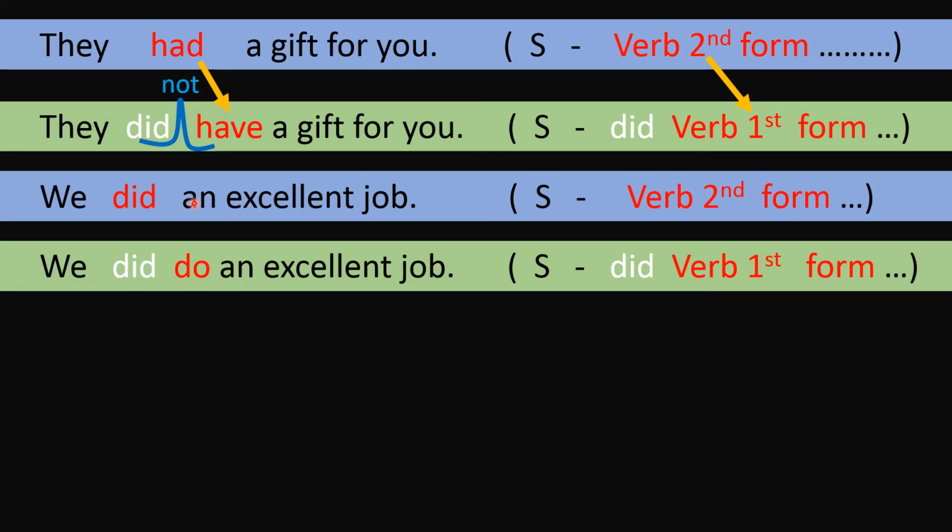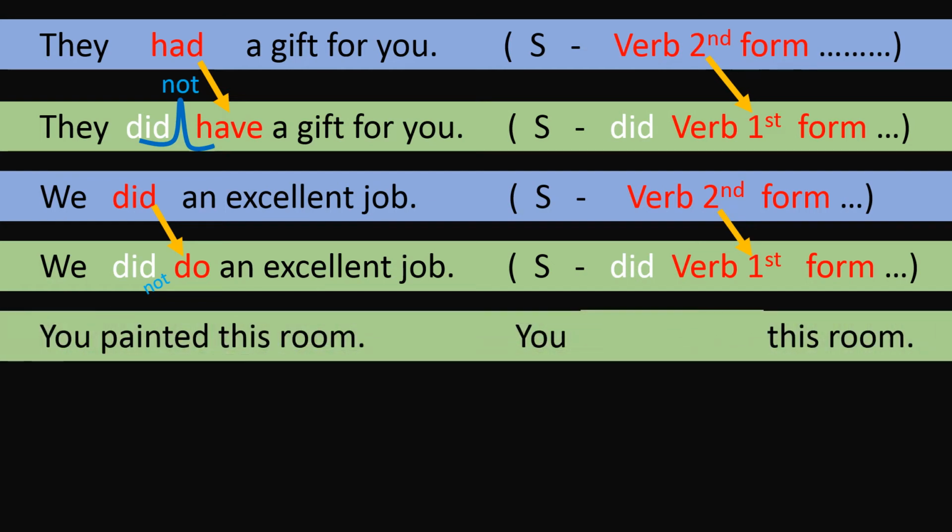We did an excellent job. Negative, we did not do an excellent job. So be clear about it, that this did is not here. This did is changing into do, and this did is like this, that has come to make this statement into negative. So not is a part of this did that is written in white. So we did not do an excellent job. Let's have some more examples.